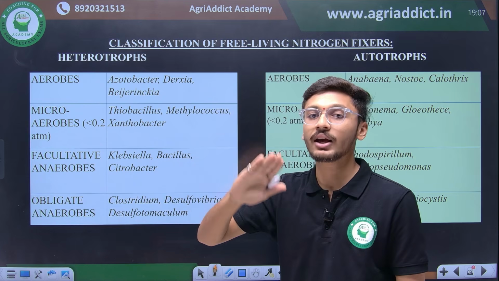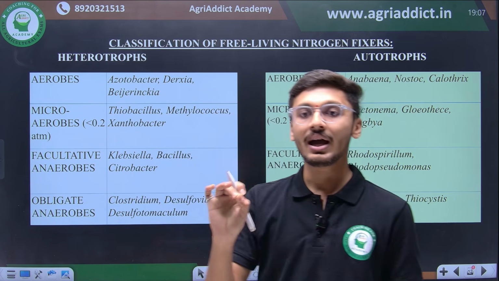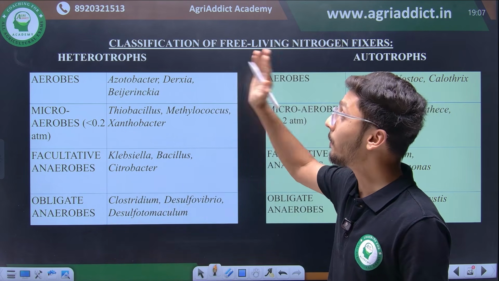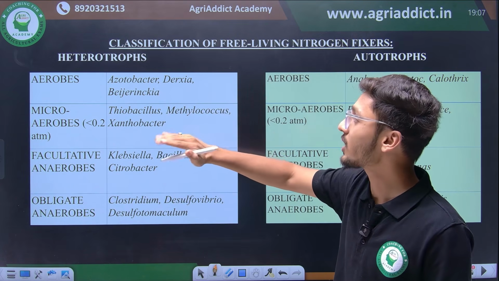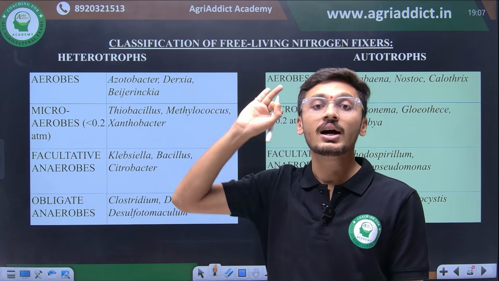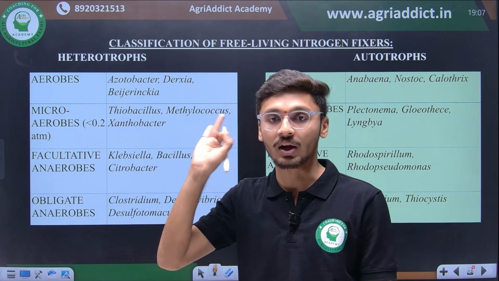तो वी नो दैट एरोब्स आर द ऑर्गेनिजम्स व्हिच रिक्वायर ऑक्सीजन फॉर देयर कंप्लीट ग्रोथ and activity process. So such organisms which have heterotropic, aerobic as well as free living mode of nitrogen fixation, such organisms are Azotobacter, Dirksia and Bejernikia. Do not forget Azotobacter एक heterotropic, aerobic और free living nitrogen fixing organism है.